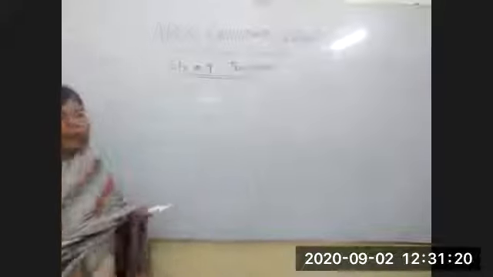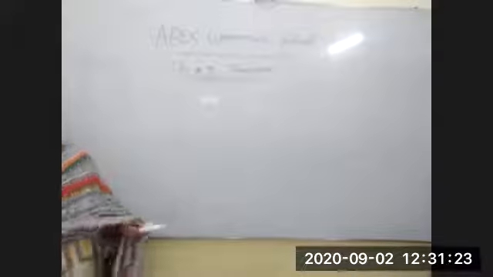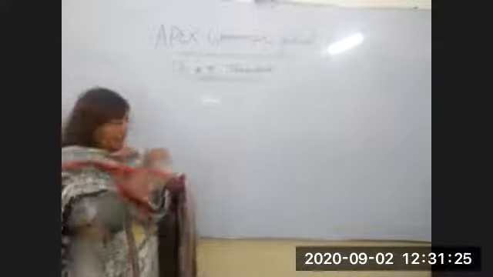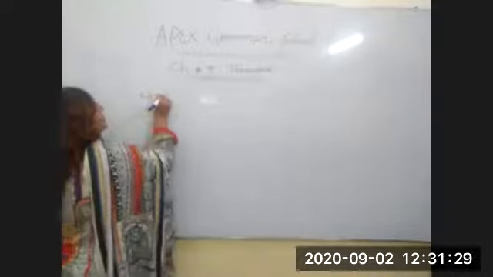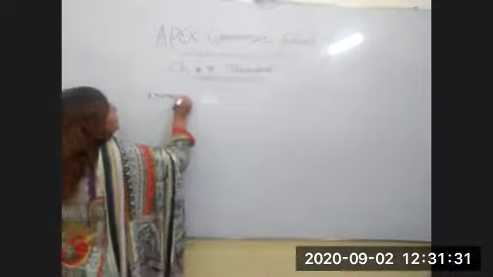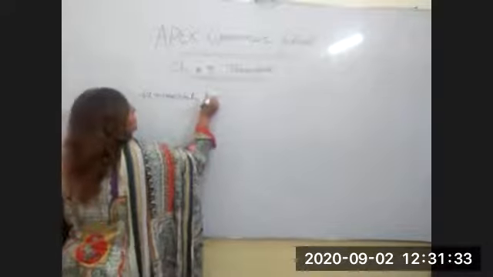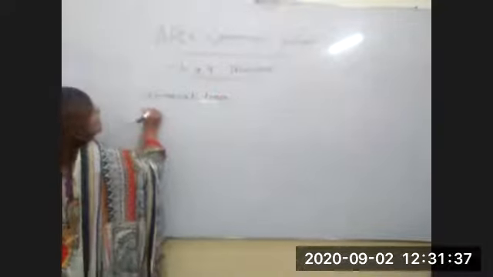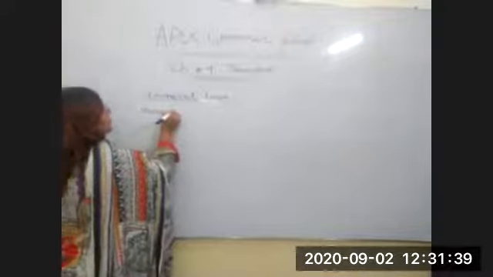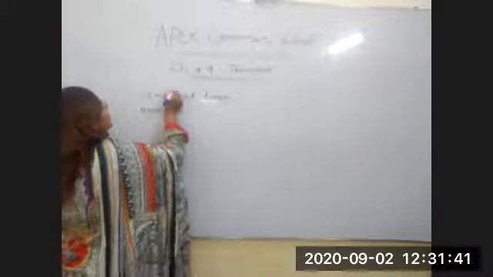Before starting this topic, I would like to explain that there is a term called universal donor, and there is a universal recipient.